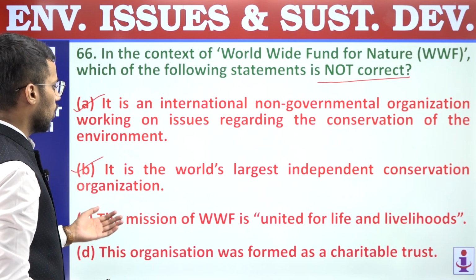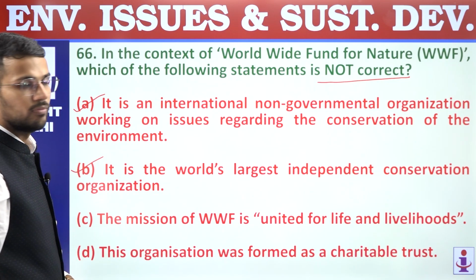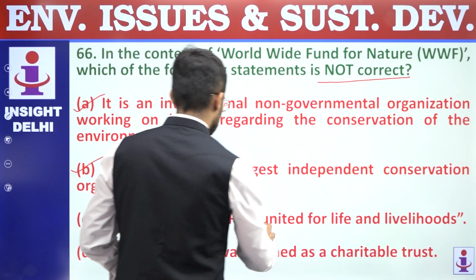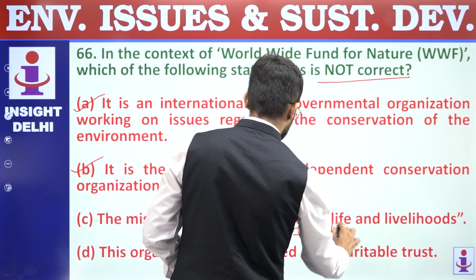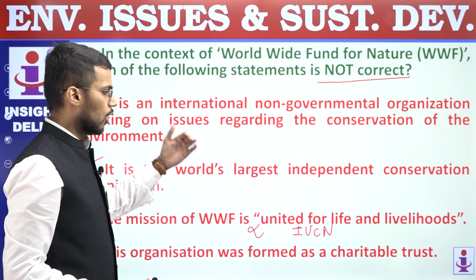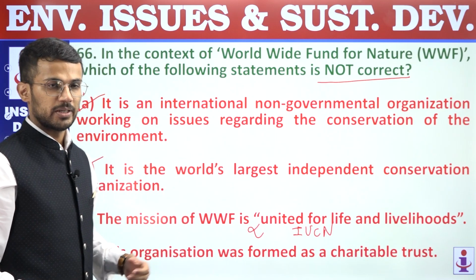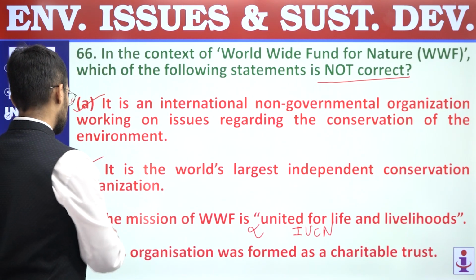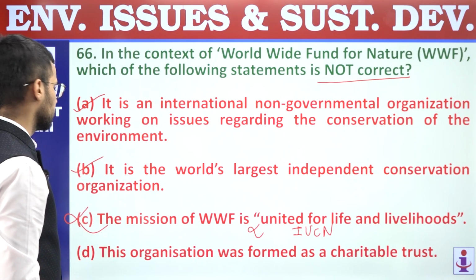C, the mission of WWF is United for Life and Livelihoods. So this is not the mission of WWF, it is the mission of IUCN, right? So mission of WWF is to halt and reverse degradation of our environment. That is the mission of WWF. So this is incorrect. We are supposed to find out not correct, and hence answer is C.